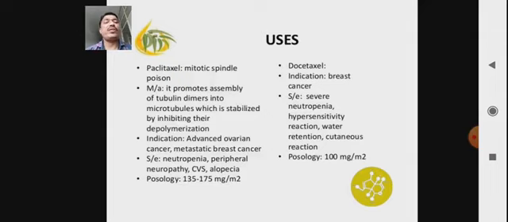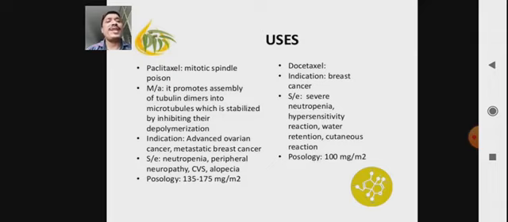See, there are different uses of paclitaxel, or this Taxus brevifolia plant. Paclitaxel is a mitotic spindle poison, meaning it attacks the mitotic spindle, thereby stopping or inhibiting the cell division process, ultimately used in the treatment of tumor.